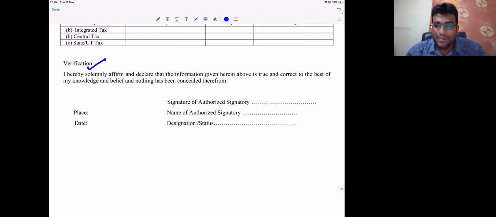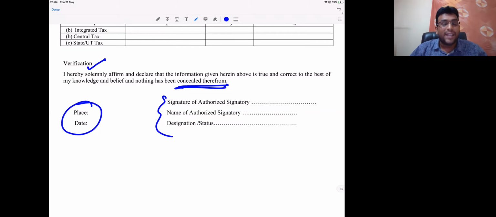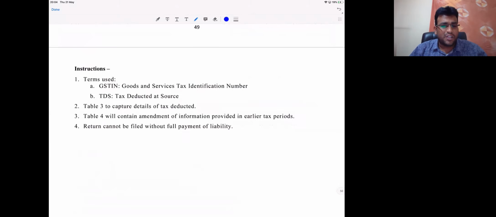Verification. This is very common standard statement. I hereby solemnly affirm and declare that information given herein above is true and correct to the best of knowledge and belief, and nothing has been concealed therefrom. Concealed means what? Hidden. Signature, name of authorized signatory, designation or status, place and date. Finally, 1-2 instructions they'll give.